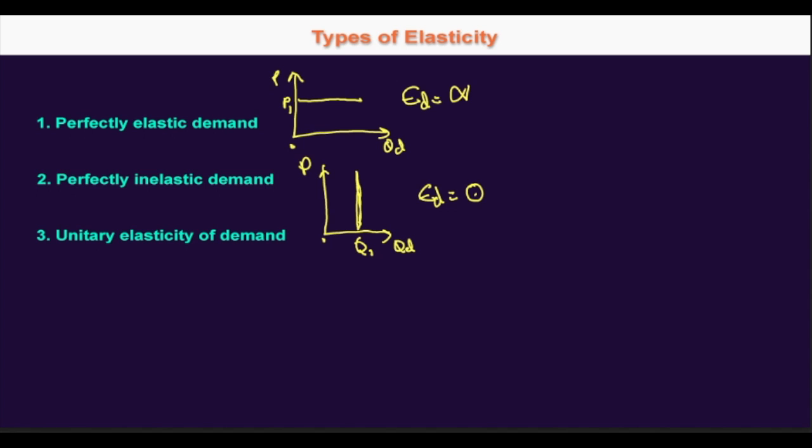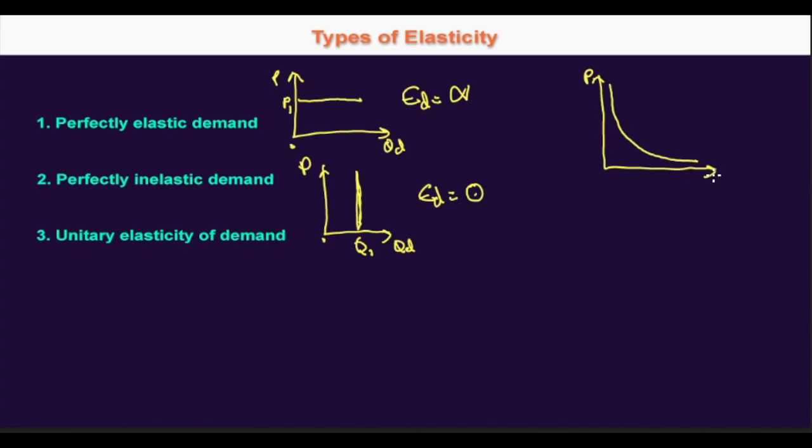For example, if a 30% change in price leads to a 30% change in the quantity demanded, the price elasticity would be exactly 1. The demand curve would be a rectangular hyperbola, which gets parallel to the x-axis at the extreme right, and gets very close to the y-axis, being parallel to it. It won't touch it. It would be a rectangular hyperbola.